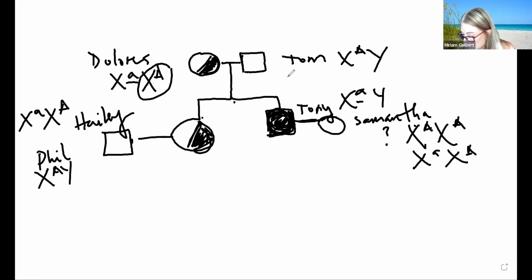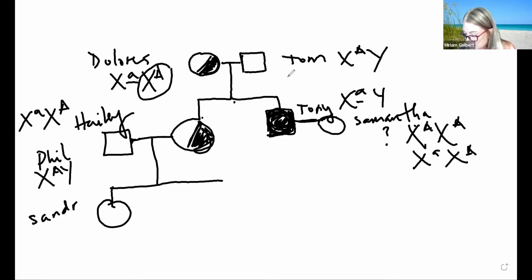So then they have 3 children. You know how we put the 3 children here. They have Sandra, which has normal sense of smell, right? Now, Sandra, again, hasn't had any children.